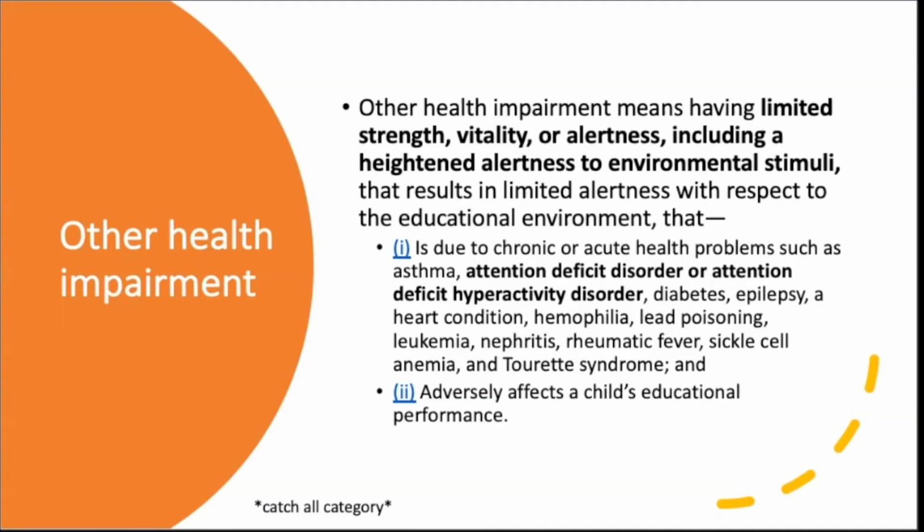Some other examples of health impairments that are in the OHI category include asthma, diabetes, leukemia, sickle cell, many different things. Just because, like I said, a youth has diabetes should not be the thing that stops you from learning. However, your needs in supporting and caring for your diabetes may have significant impacts on your ability to be in the classroom, your ability to function in the classroom. You may require different kinds of accommodations and supports, but those have to all be rolled into one.